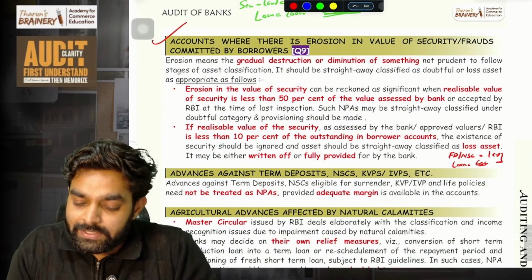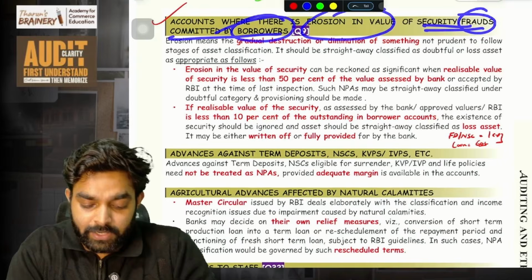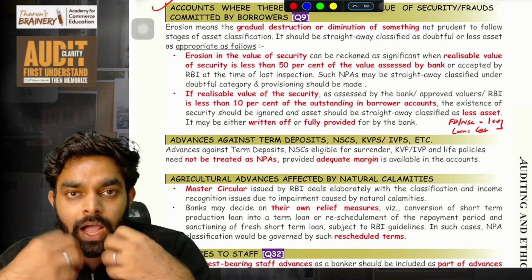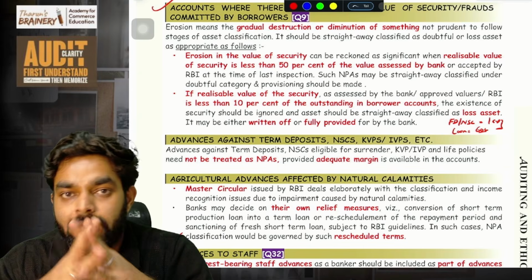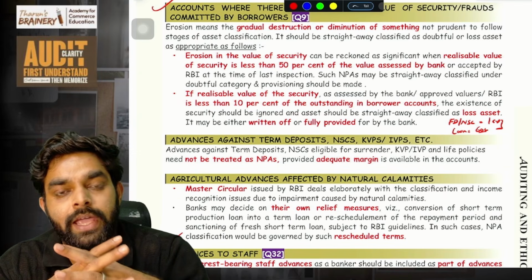Then accounts where there is an erosion in the value of security or fraud committed by the borrower. Very, very important. Understand. It simply means I needed a 70 lakh loan. I have a 50 lakh property. I gave it to the bank. So the bank gave me a 70 lakh loan.